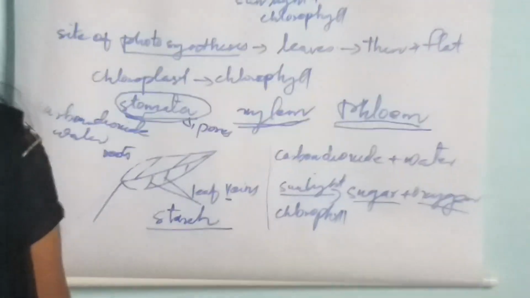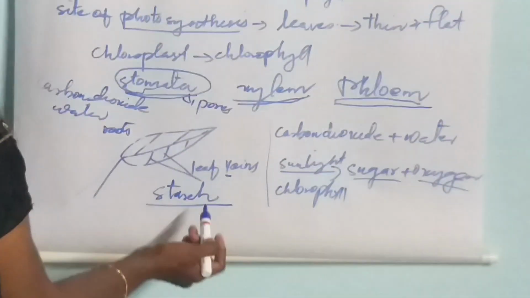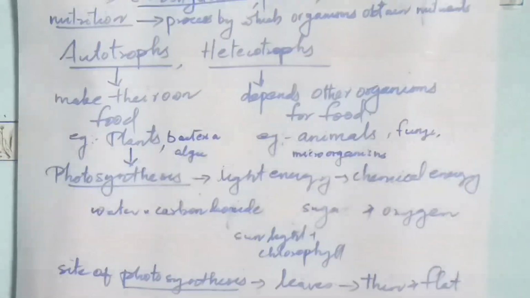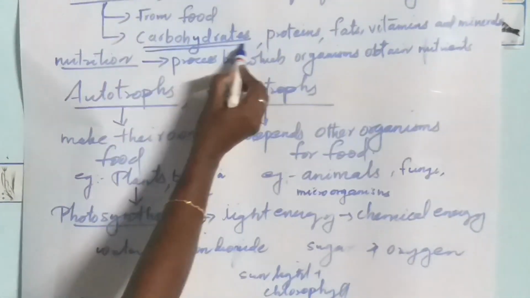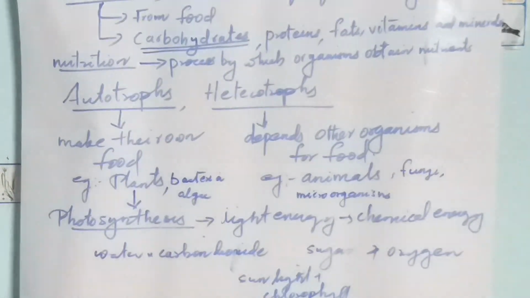So we can conclude that plants can produce carbohydrates, which are very essential for the growth of plants.